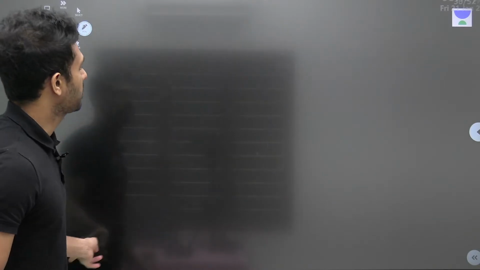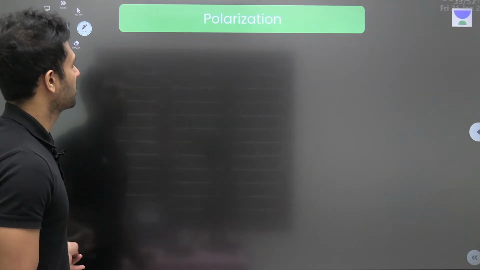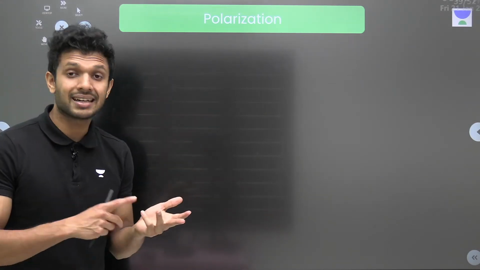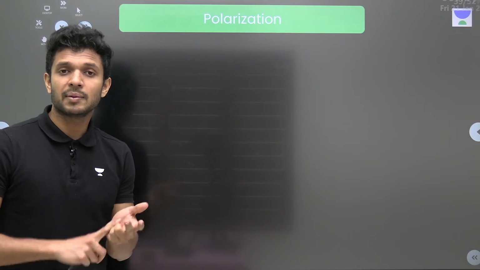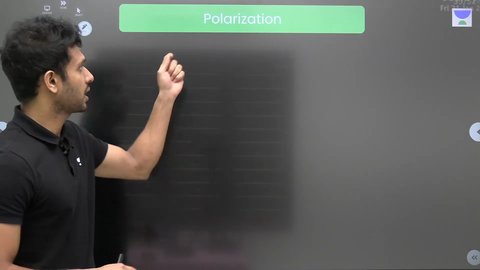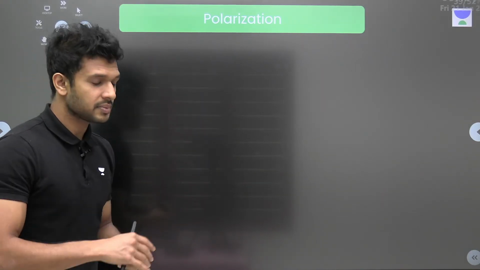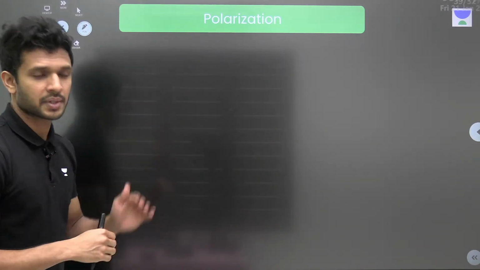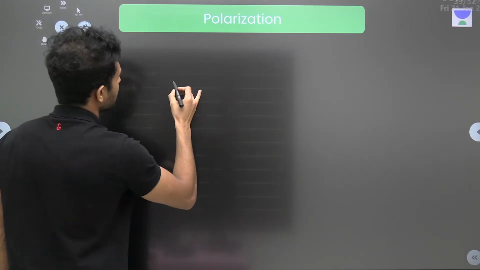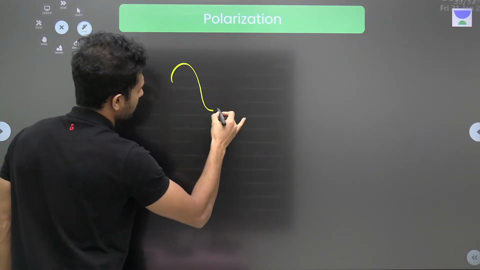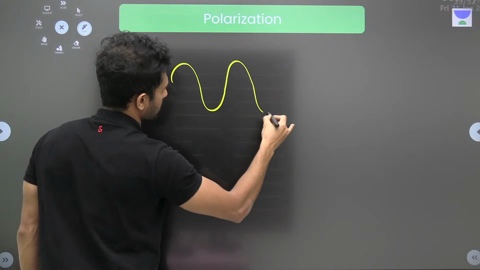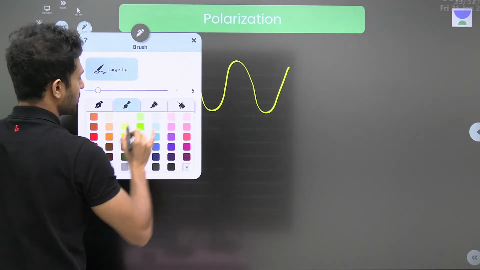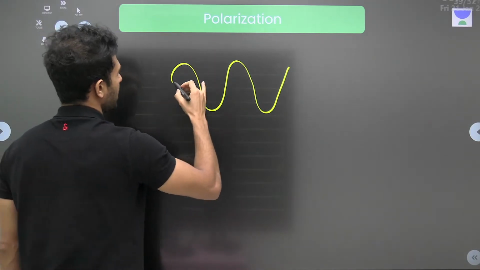Moving on. Last topic of this particular chapter, then we will wind up our discussion, is polarization. First, we have to understand what polarized light is, what unpolarized light is, and what polarization is. See, light is an electromagnetic wave. What does that mean? Light will be having the electric wave like this. Along with that, it will be having the magnetic wave like this.